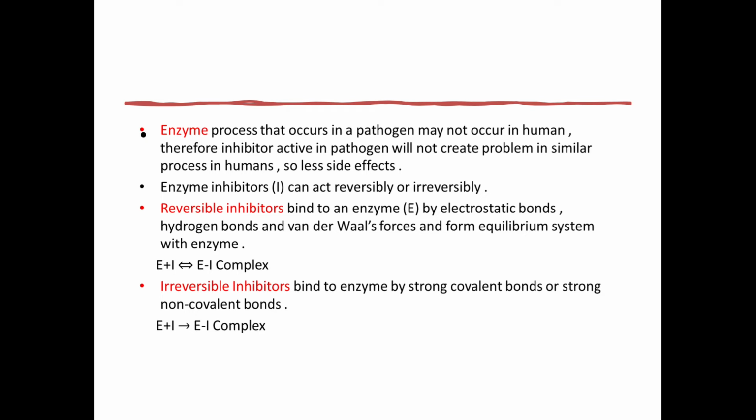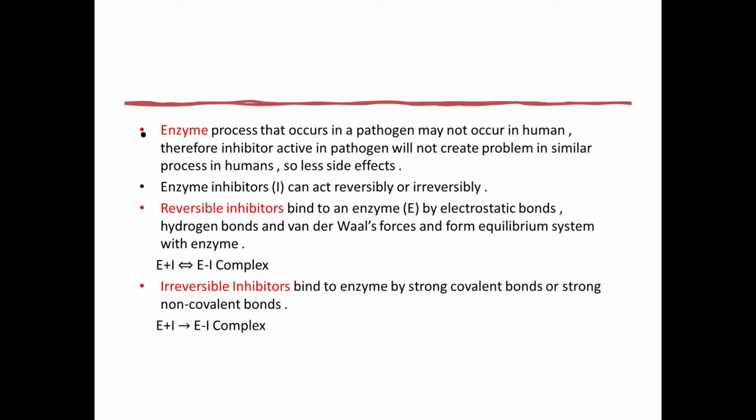Enzyme inhibitors can act reversibly or irreversibly. That's why there are two types of enzyme inhibitors: reversible inhibitors and irreversible inhibitors. Reversible inhibitors bind to an enzyme by weak bonds, electrostatic bonds, hydrogen bonds and van der Waals forces, and form an equilibrium system with the enzyme.